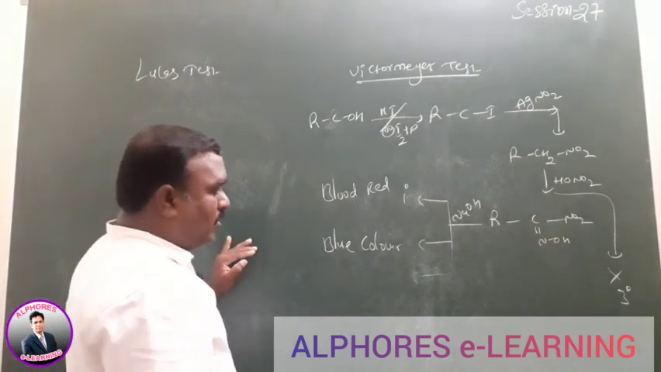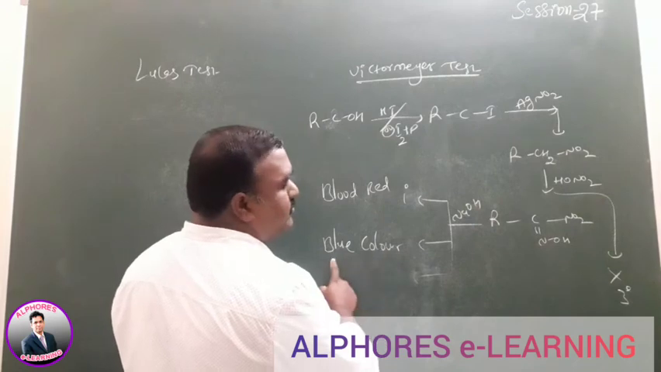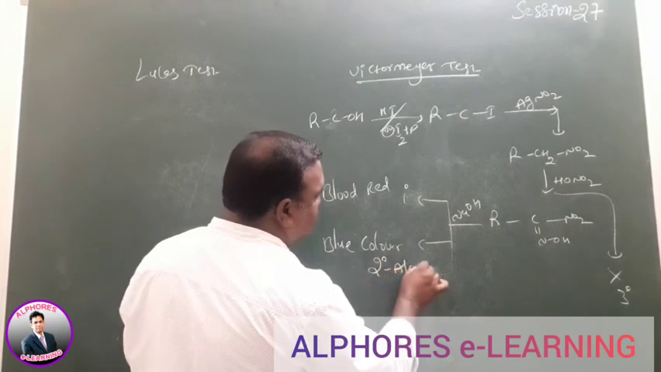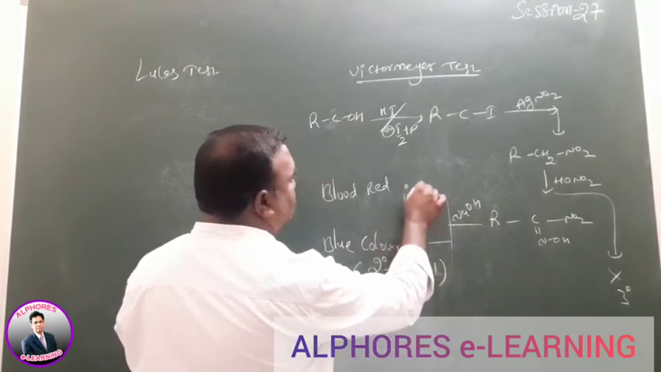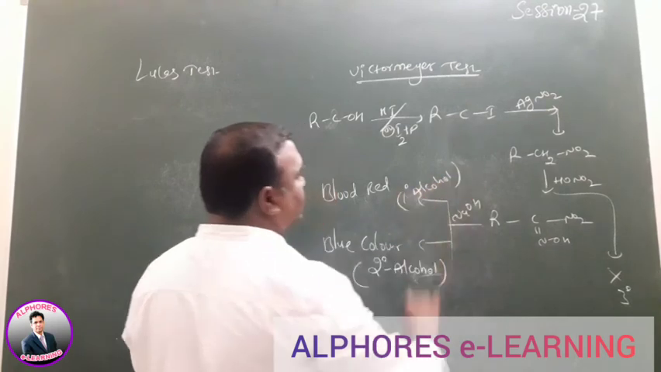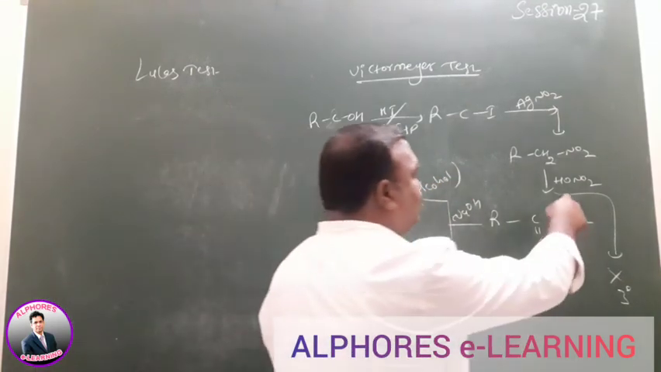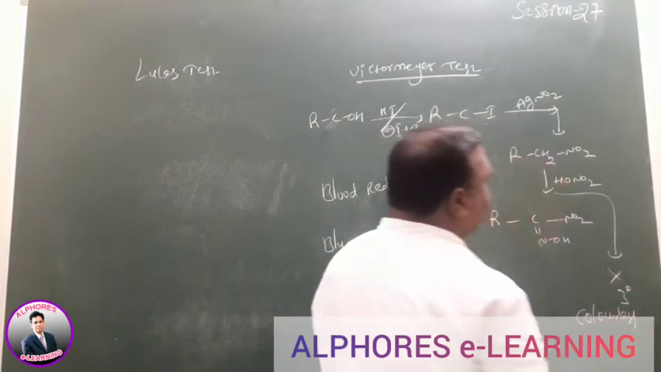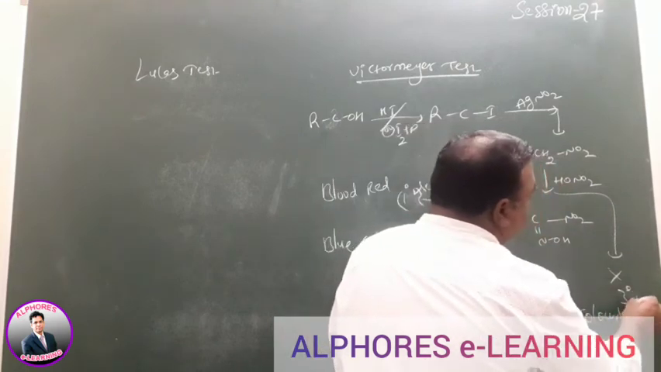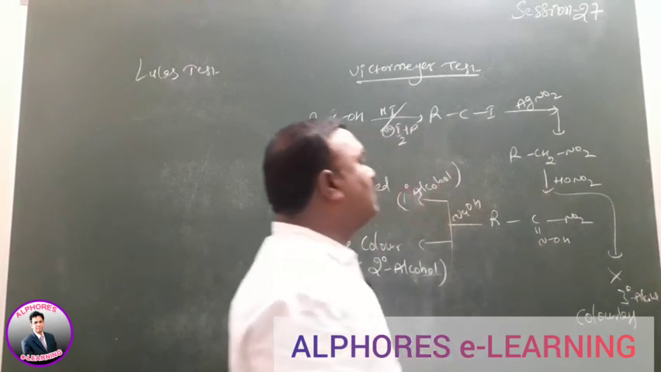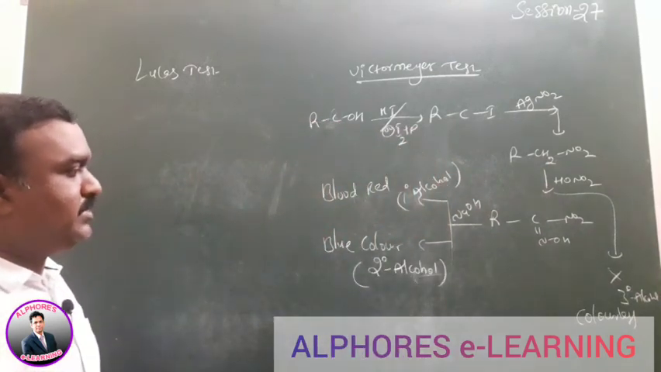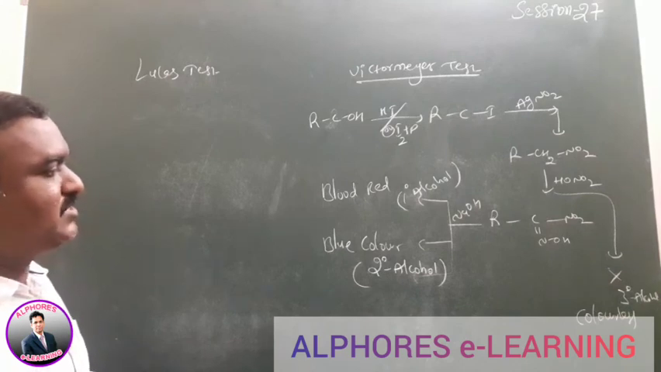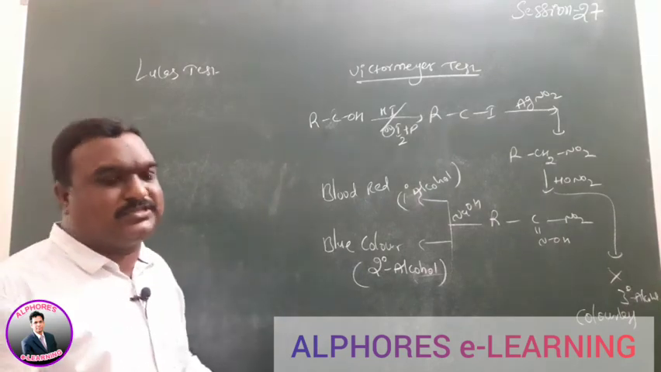Or if the compound gives a blue color solution, then the compound carries secondary alcoholic nature. When you add HNO2 to this mixture, if there is no color, colorless, then it has a tertiary alcoholic function. This is the way to identify whether the given unknown alcohol carries primary, secondary, or tertiary alcoholic carbons in the Victor Meyer test.